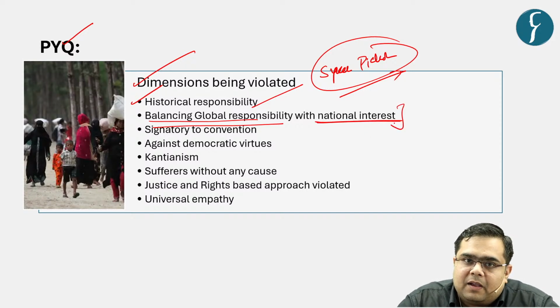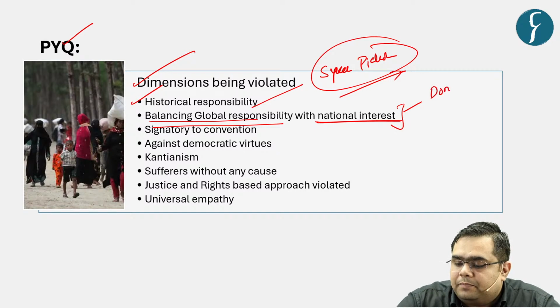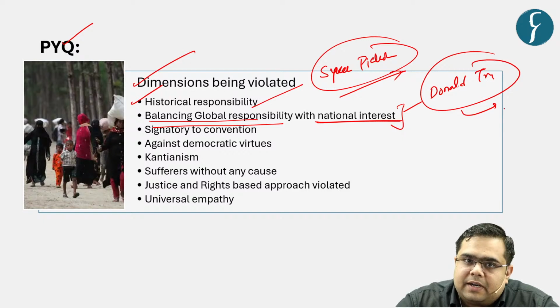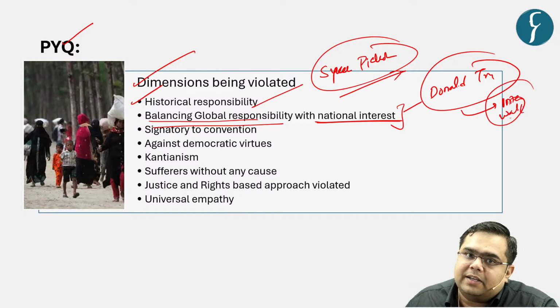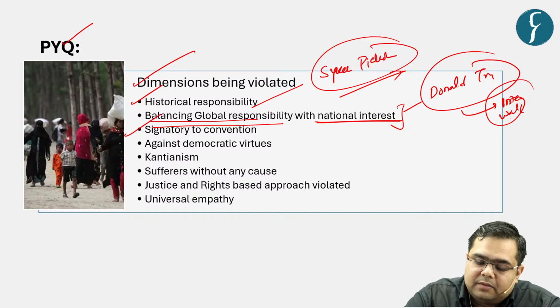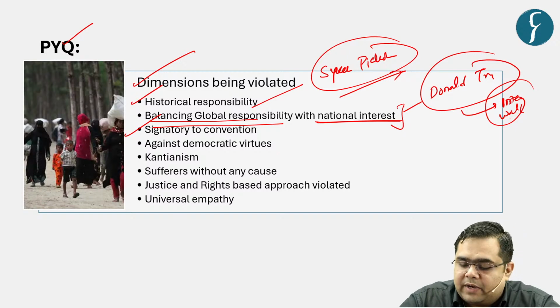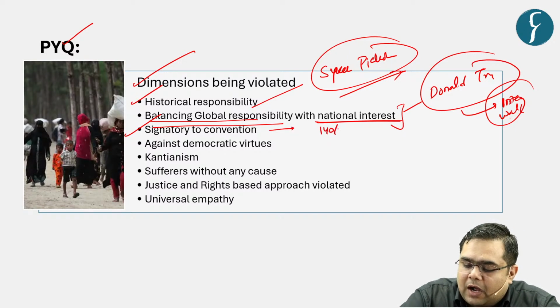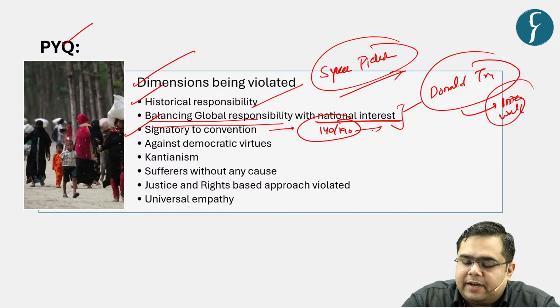But in the present context, let us say we see the example of America, that Donald Trump started creating an international wall between the US and the Mexican border, so that there is a difference between what they say, what they preach, and what they do. Then most of the countries, for example, 140 out of 190 countries are signatory to the above